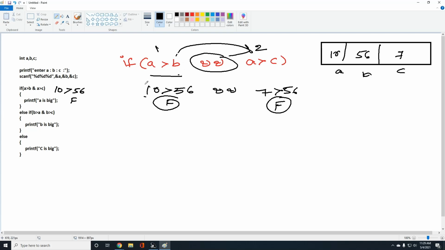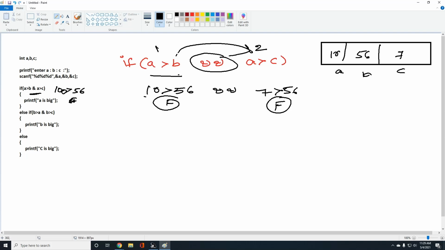But in the bitwise operator, if the first condition is false, it won't check the second condition. If the first condition is true, then only it will check the second condition. So in this case, for example, a value is 100. Here the condition is true, right?